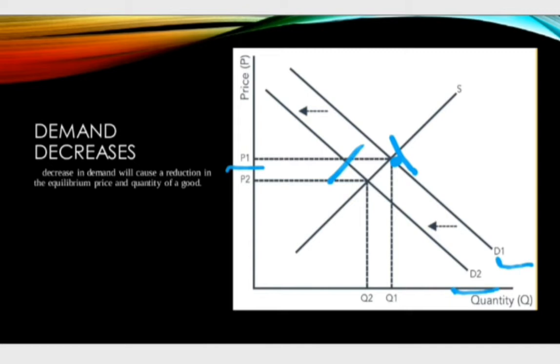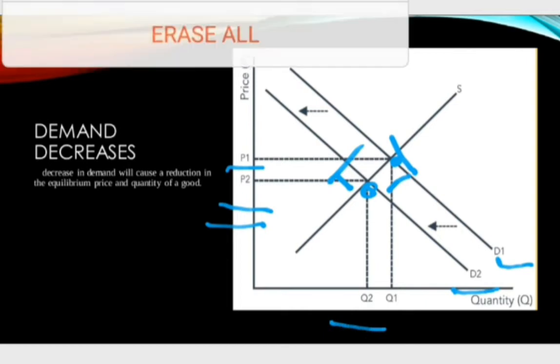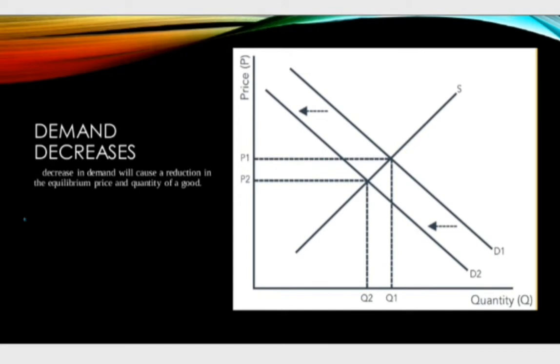As the prices decrease, supply will contract and demand will expand. A new equilibrium will be established here with a decreased price and a decrease in the equilibrium quantity. Thus, it can be seen that when demand decreases, both equilibrium price and equilibrium quantity also decrease.